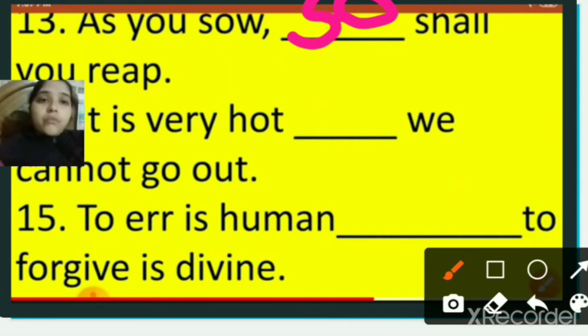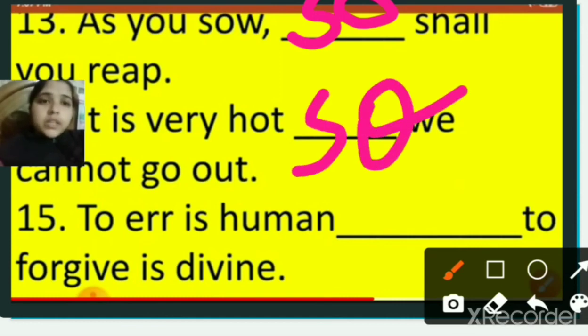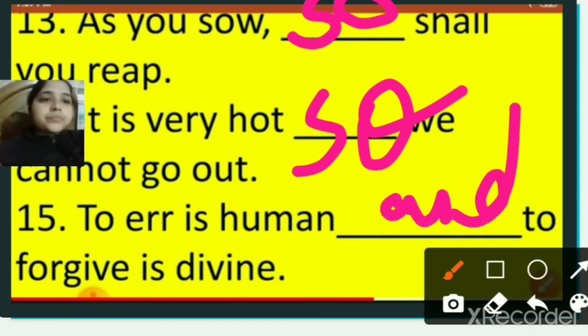It is very hot, dash, we cannot go out. It is very hot, so we cannot go out. You can, I think, use something else also. It is very hot, so we cannot go out, is also correct. To err is human, dash, to forgive is divine. To err is human and to forgive is divine.